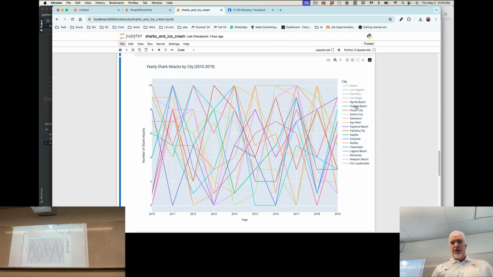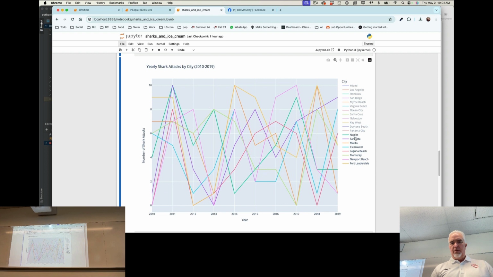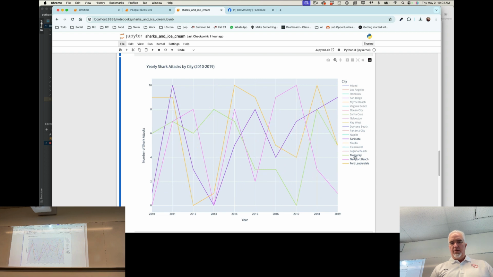But if I start looking at individual cities, Sarasota's kind of interesting, right? That one looks like, uh-oh, we are kind of climbing.